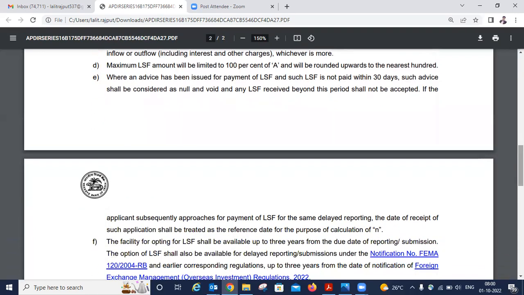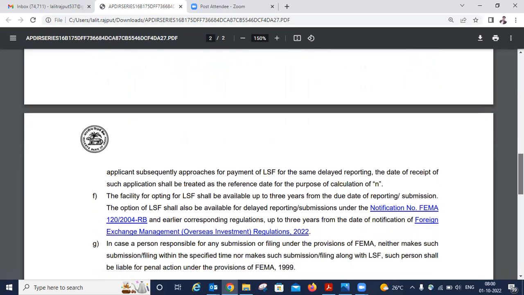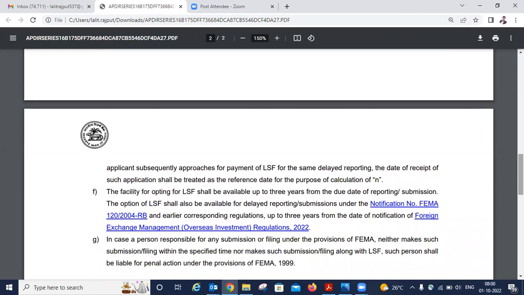Further, maximum LSF amount will be limited to 100% of amount, where A denotes the amount, and will be rounded upwards to the nearest 100. Further, the E point talks about where an advice has been issued for payment of LSF and such LSF is not paid within 30 days. Such advice shall be considered null and void, and any LSF received beyond this period shall not be accepted. Further, if the applicant subsequently approves payment of LSF for the same delayed reporting, the date of receipt of such application shall be treated as the reference date for the purpose of calculation of number of years for delayed filing.